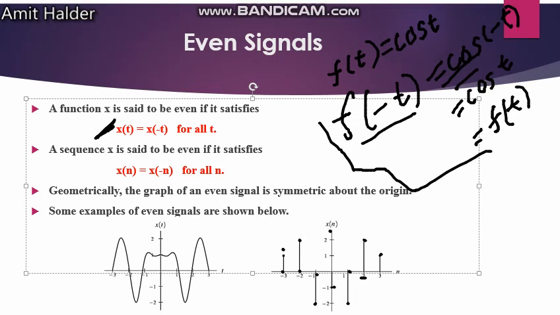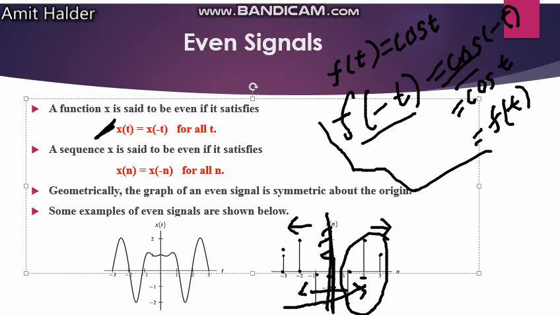It is quite identical on both sides of the y-axis, the positive side and the negative side. It just looks like a mirror. If you place a mirror here, you can see the image of this representation in that part. This kind of thing is known as even signals.